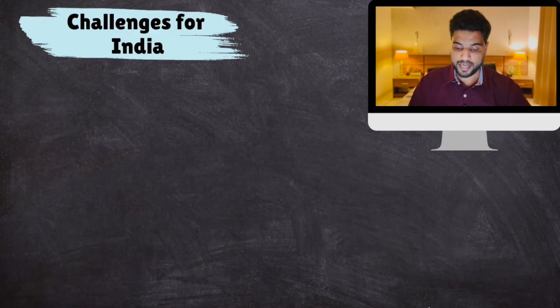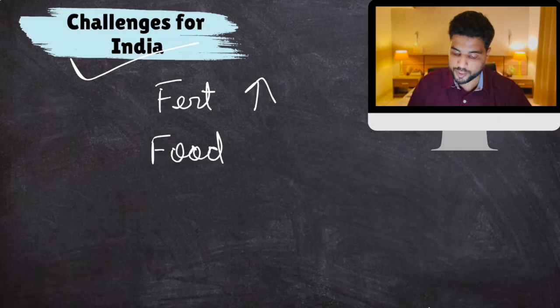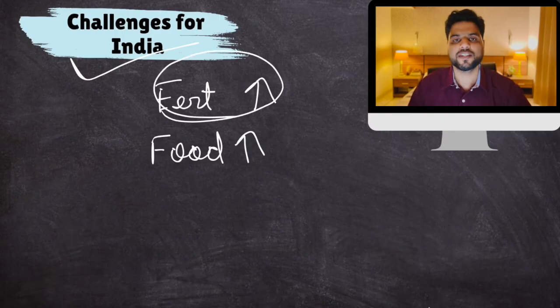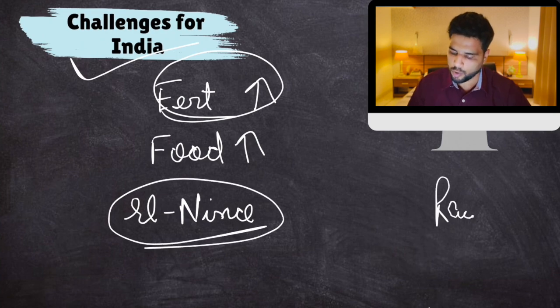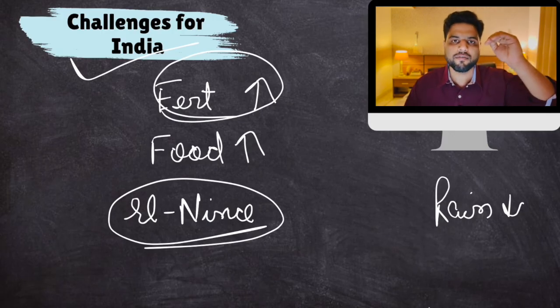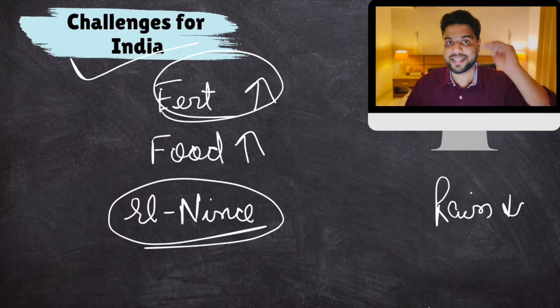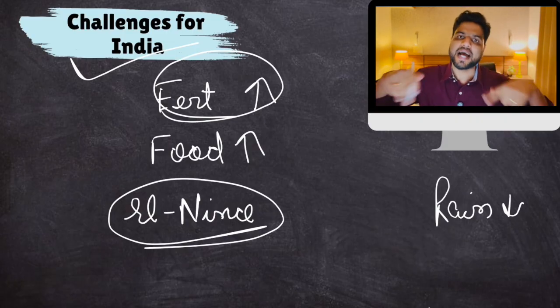Now, currently the Indian economy is going through a challenge of sorts. First of all, fertilizers would become expensive, then food inflation can happen. This would really stress the Indian economy. Plus, fertilizers have become expensive. And people say that this year is El Nino, which means rainfall would be less. This would further lead to a reduction in wheat and rice, especially rice yield. Supply would drop, demand is high, prices would skyrocket.